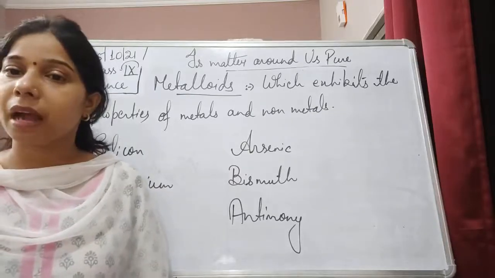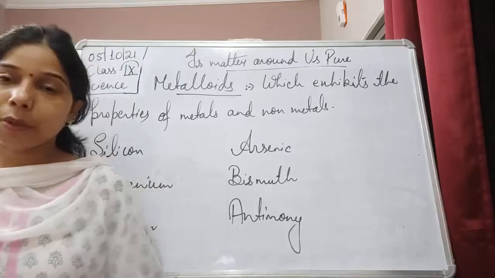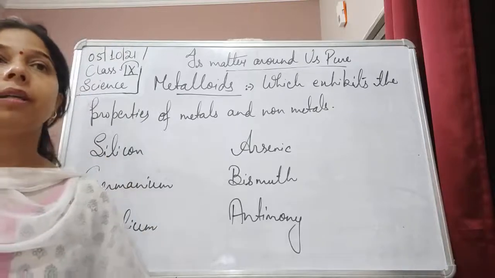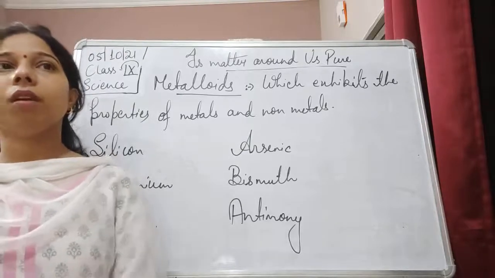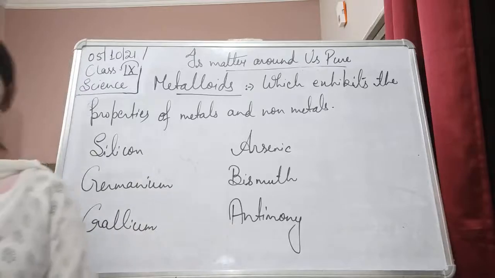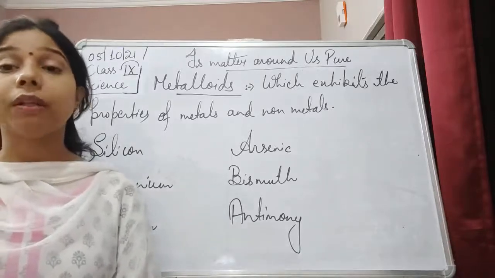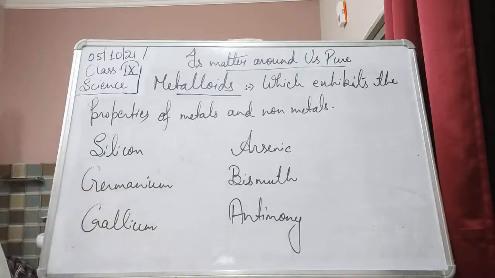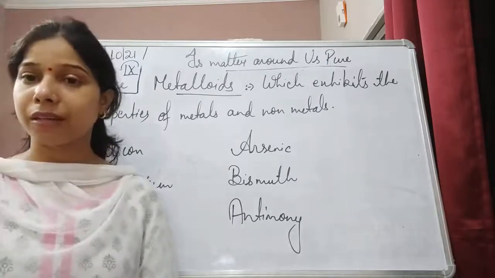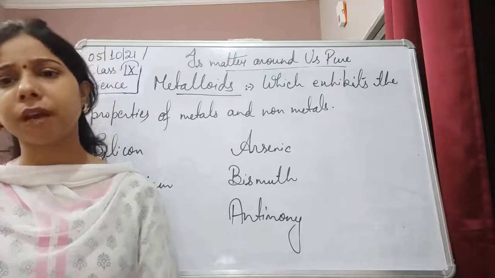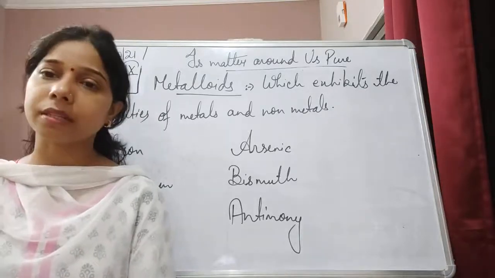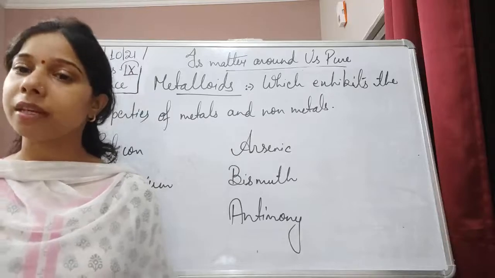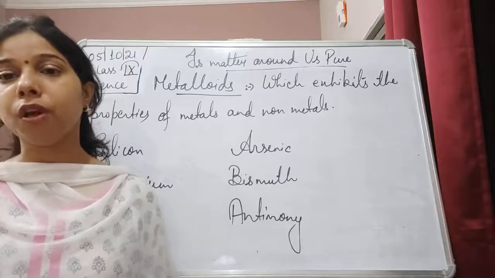Non-metals generally have low melting and boiling points. Metals are good conductors of heat and electricity, while non-metals are poor conductors of heat and electricity. Metals generally have high tensile strength, while non-metals have low tensile strength. Metals are of high density, non-metals are of low density.